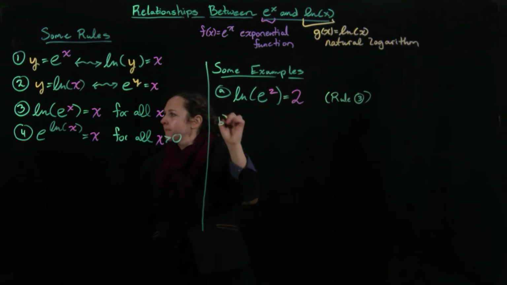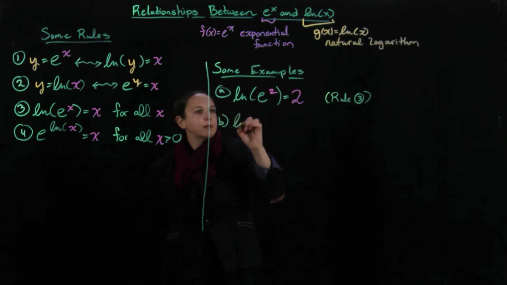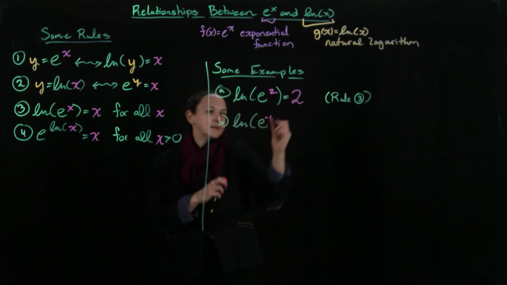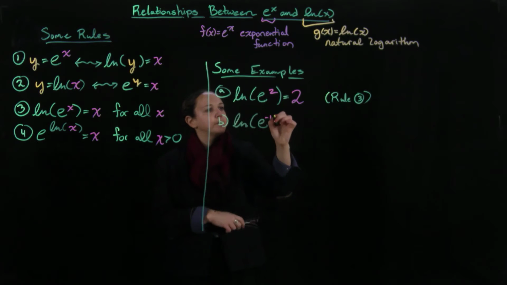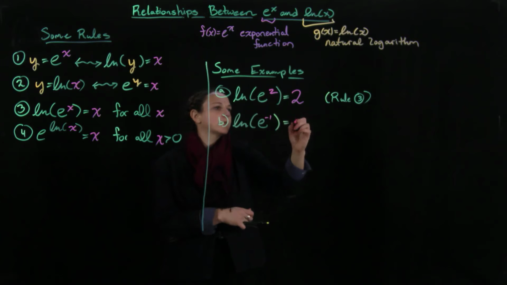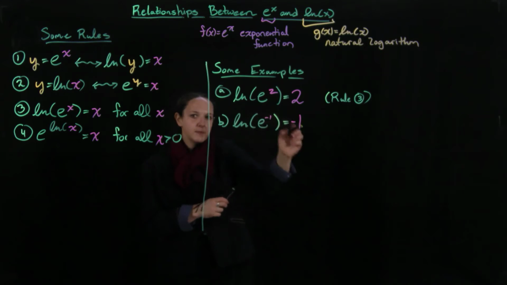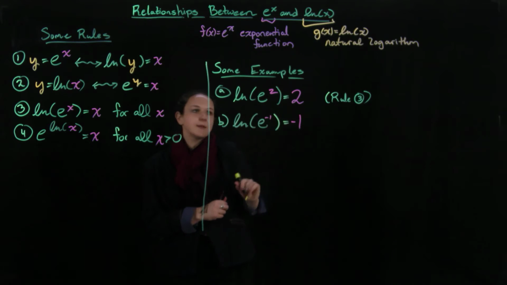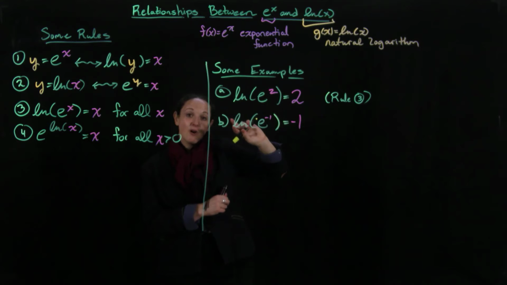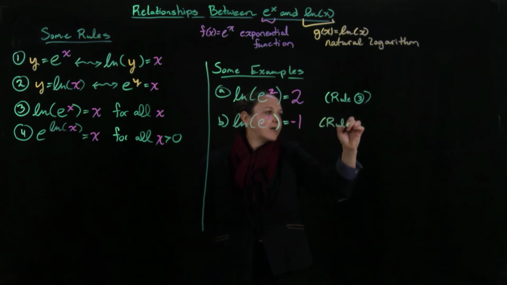We'll do another one. What happens, is it okay if I put in e to the minus 1? So this is like 1 over e. That still works exactly using rule 3. So this should give me out minus 1. That's okay. It doesn't matter that this is negative. I'm allowed to do that, right? Because I can put a negative number into the exponential function. It just means it's like 1 over e to that power. Okay? So this is, again, rule 3. It's okay with negative numbers.